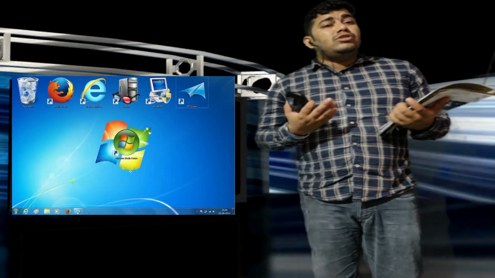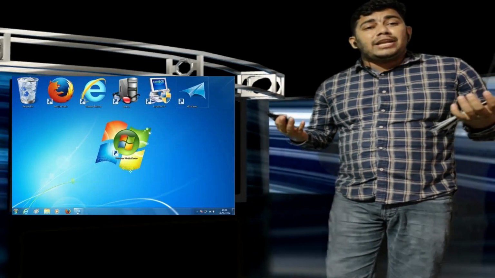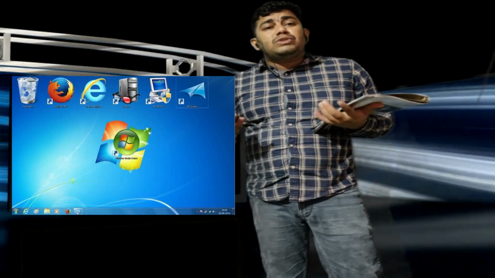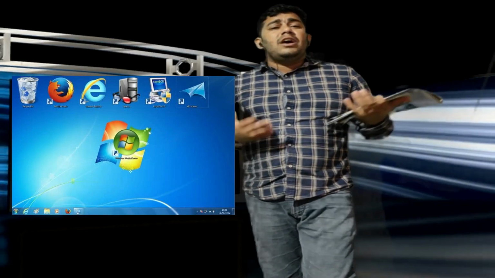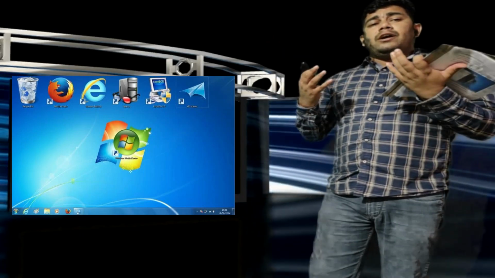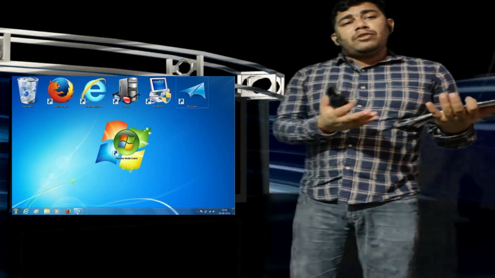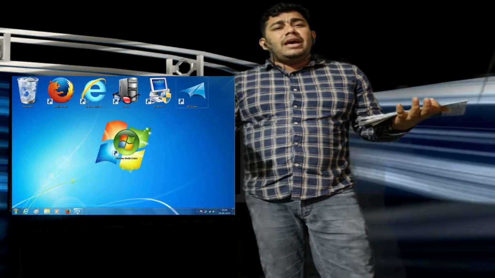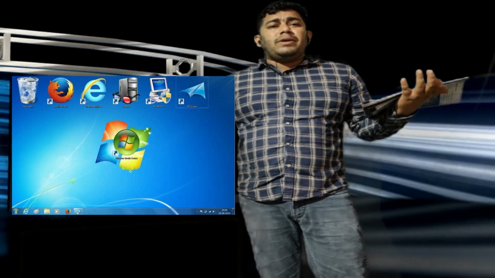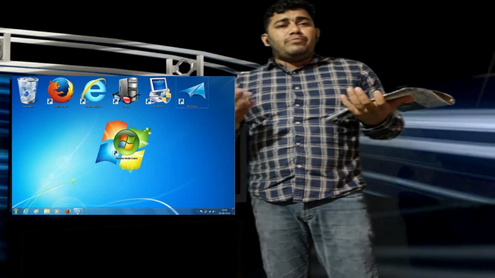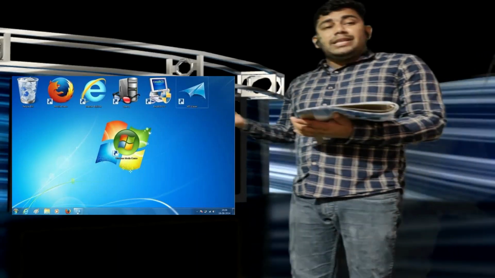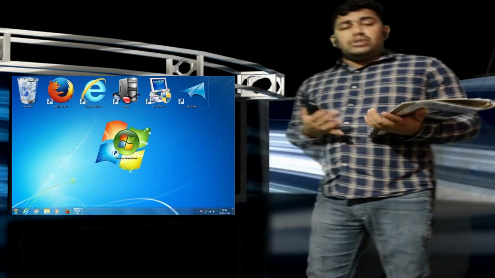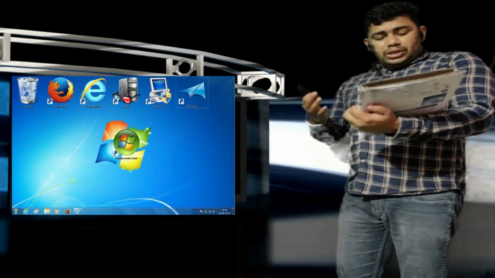In the background, suppose I want to change my background. Even in Windows we can change our background. Suppose I want to put my family's pictures, your parents' pictures, your pet dog pictures, anything, or suppose you want to put a beautiful scenery there, it is very easy to put. Okay, so that is very convenient for the Windows. So let's go into the detail.